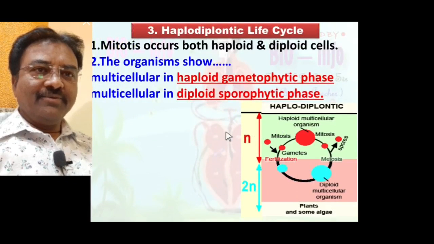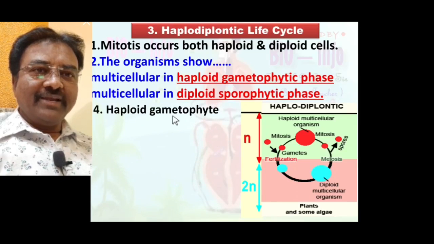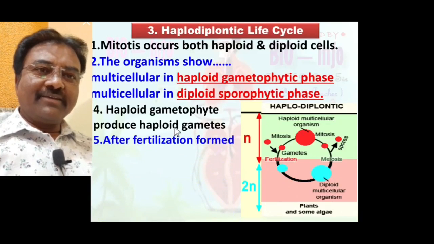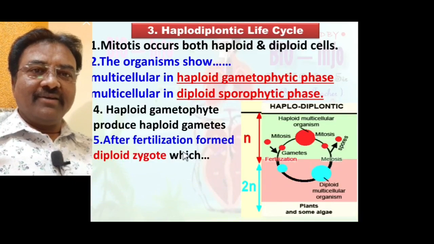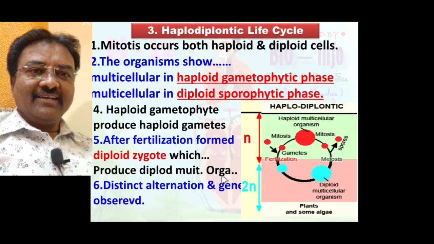Both are shown in the haplo-diplontic life cycle. The haploid gametophyte produces haploid gametes. After fertilization a diploid zygote is formed, which produces a diploid multicellular organism, and a distinct alternation of generations is observed in the haplo-diplontic life cycle.